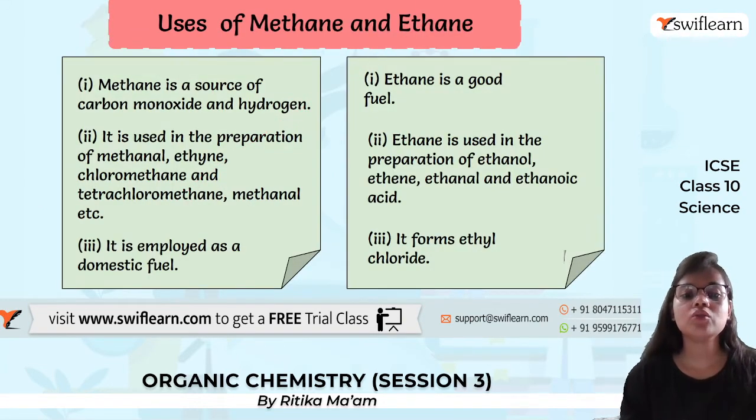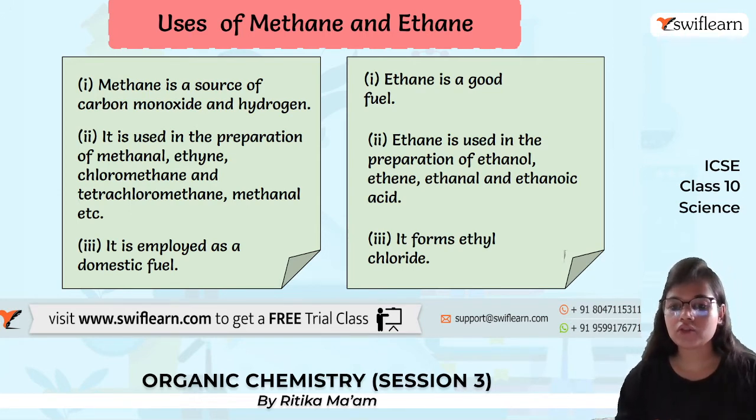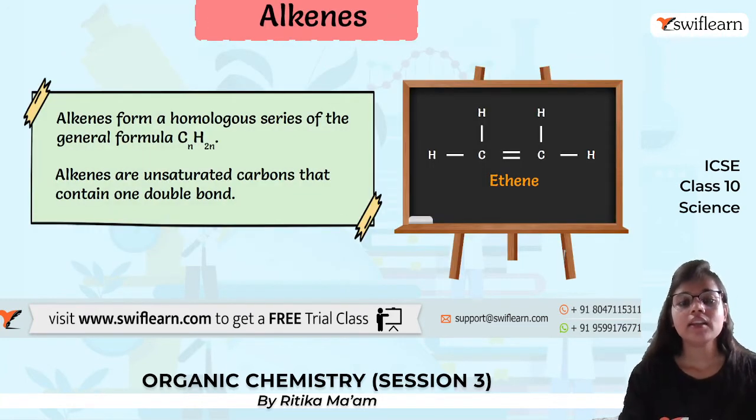Next is the use of methane and ethane. Methane is a good source of carbon monoxide and hydrogen. So it is used in preparation of methanol, ethyne, chloromethane, tetrachloromethane, etc. And it is also used as domestic fuel. Ethane is also used as fuel and it is used in preparation of ethene, ethanol, ethanoic acid, and it forms ethyl chloride. Next is alkenes.